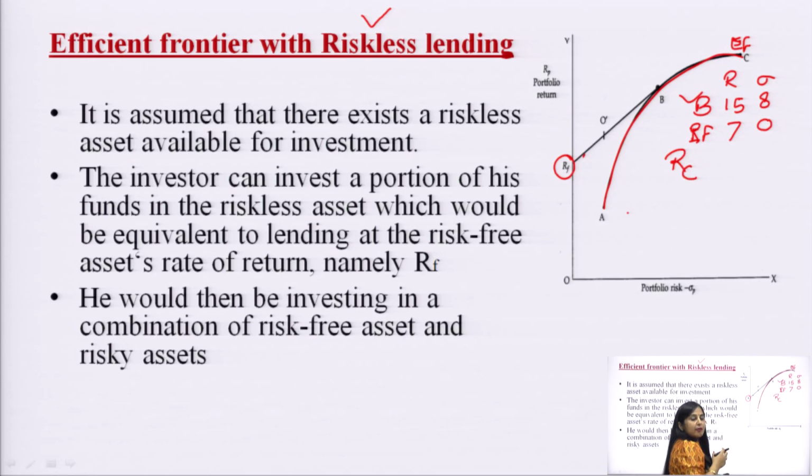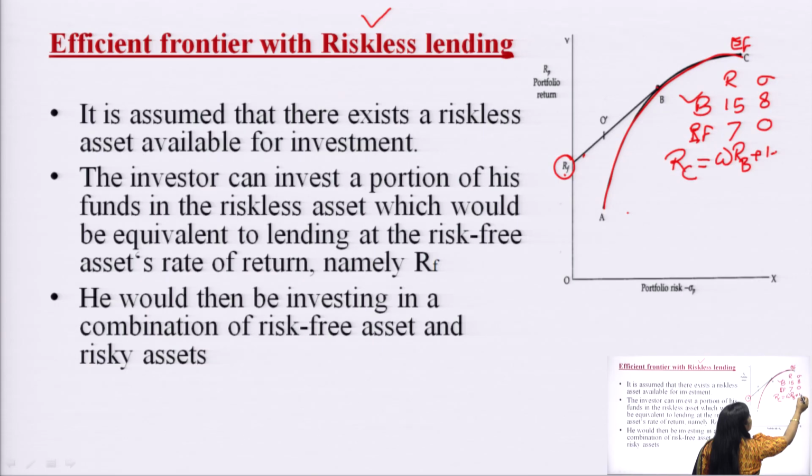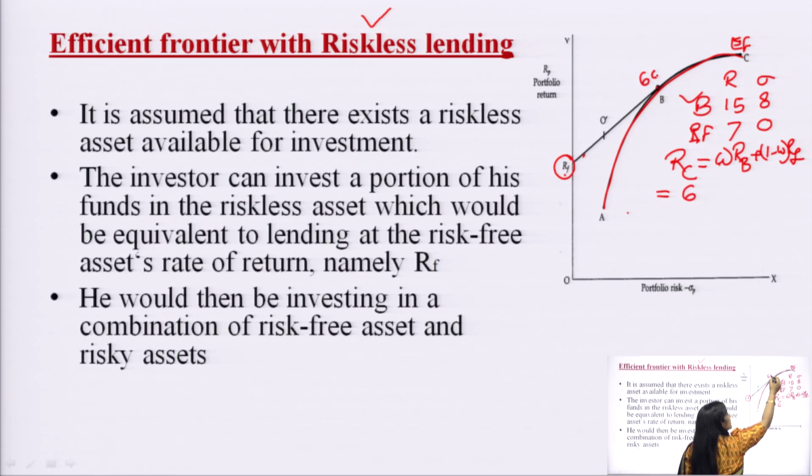This RC is a combined portfolio having some investment in the risk free security and some in portfolio B. So, the total return would be equal to omega into RB, where RB is the return on security B, plus 1 minus omega into RF. Assume he is investing 60% in portfolio B and 40% in the risk free security.